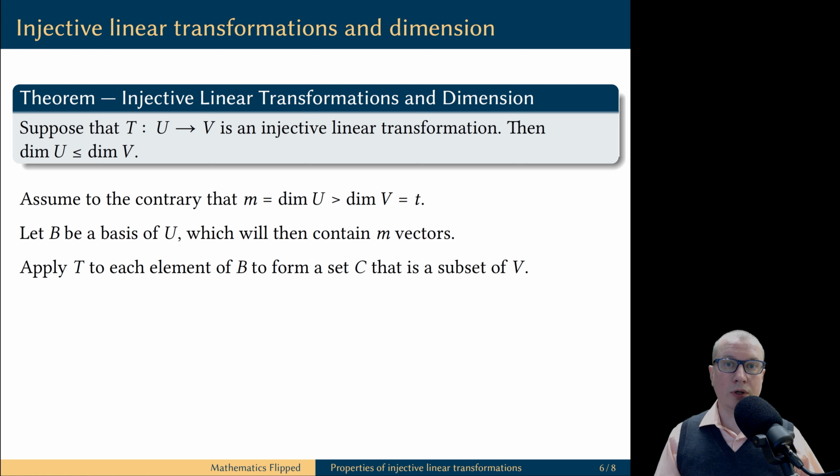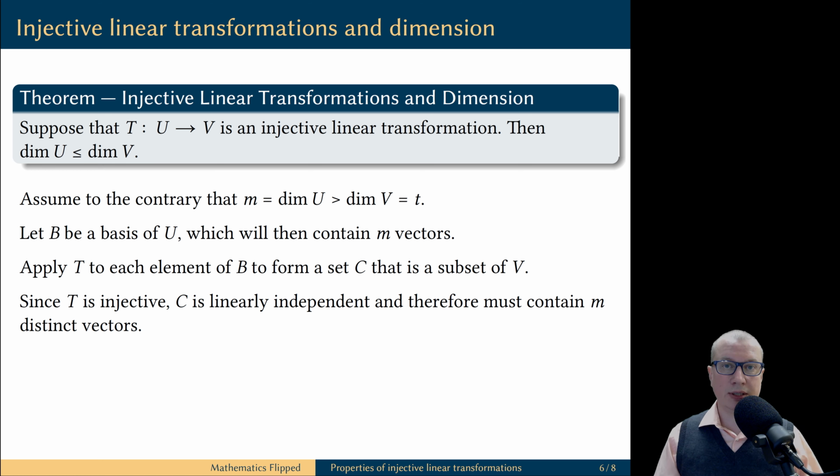Then we are going to compute the values of the linear transformation T on each of the vectors in the basis B. This will result in a subset of the codomain V. We assumed that T is injective, therefore it takes linearly independent sets to linearly independent sets. The basis B is a linearly independent set, therefore the set of values C is also a linearly independent set.